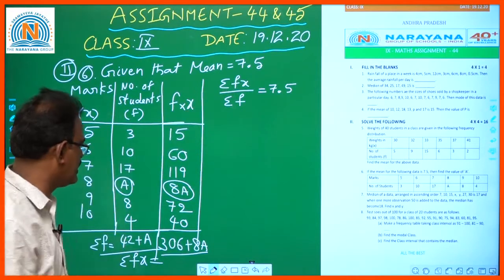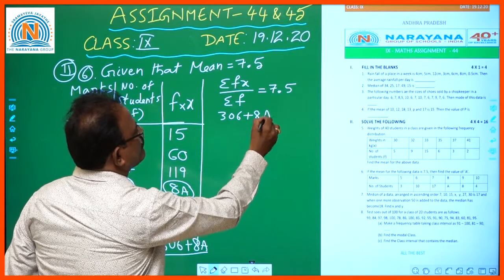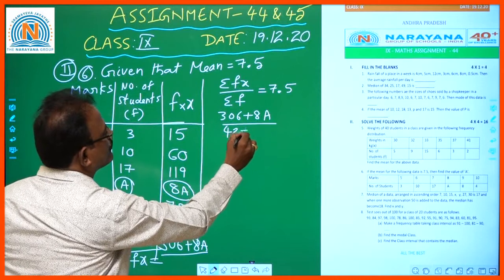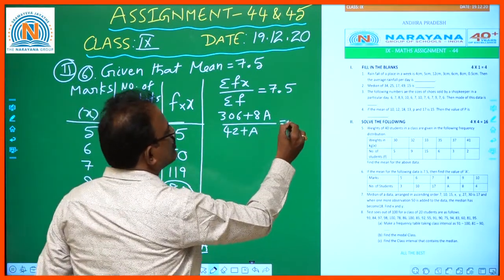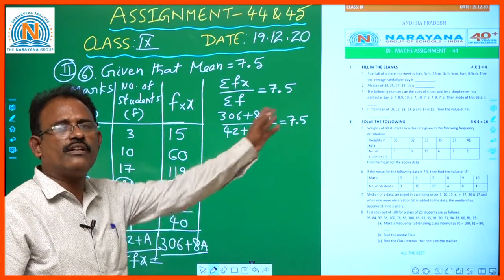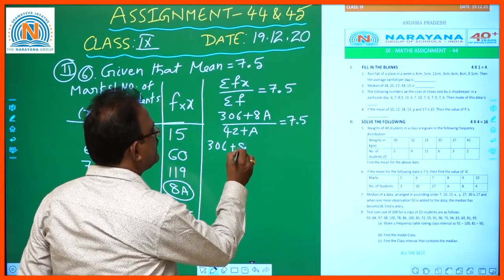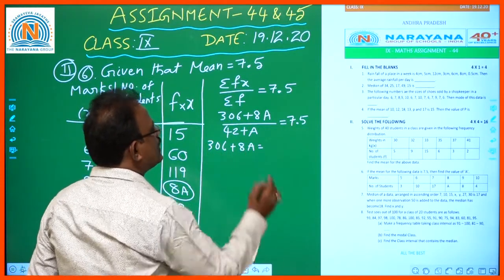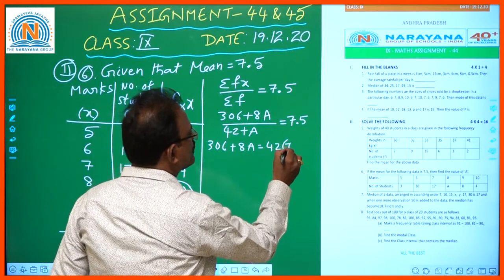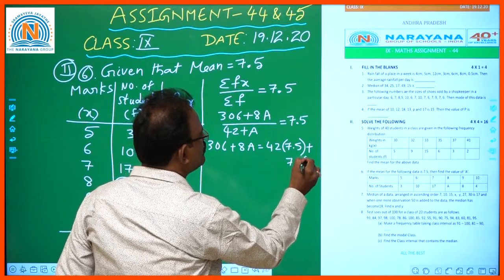So sigma f x is 306 plus 8A, and sigma f is 42 plus A, is equal to 7.5. Apply the law of transpose. So 306 plus 8A is equal to 42 into 7.5 plus 7.5A.